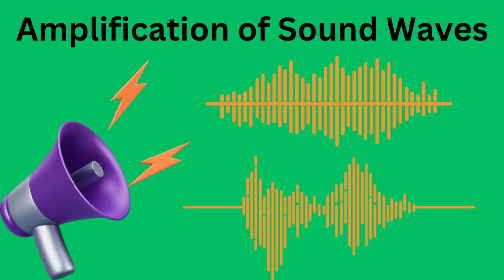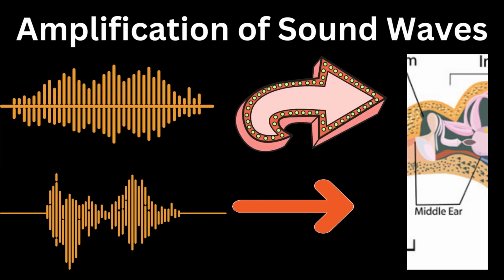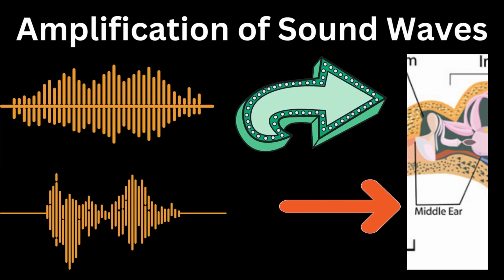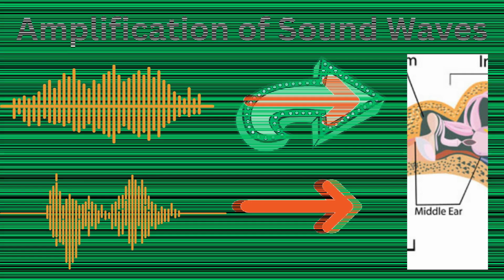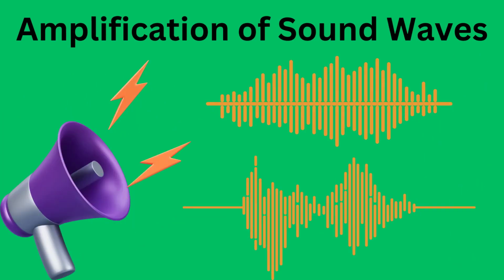Amplification of sound is the second part. In this part, the vibrations of the eardrum are transferred across the middle ear through three bones. These three bones amplify the incoming sound waves. The most important benefit of this amplification is that our inner ear can easily detect even weak sound waves.